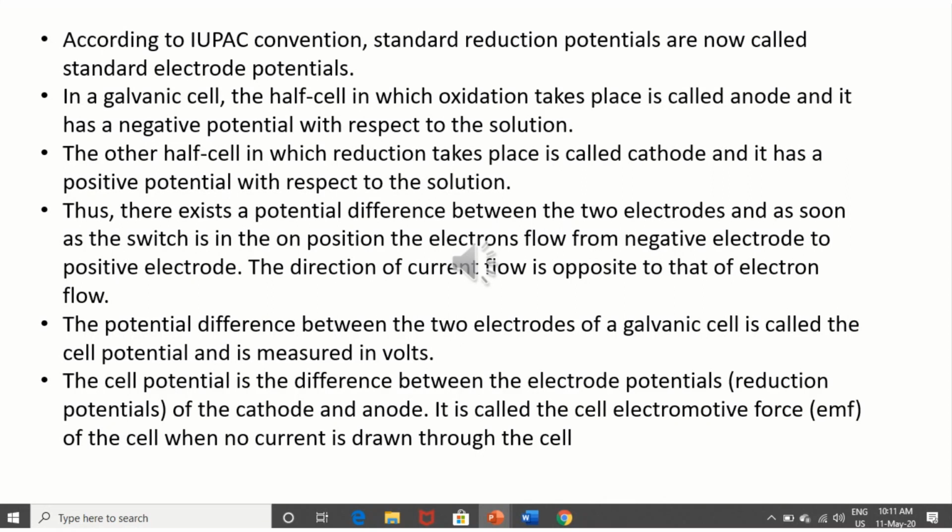The cell potential is the difference between the electrode potentials of the cathode and anode. It is also called cell electromotive force when no current is drawn through the cell. In the current electricity part of your physics, you will study the relation between cell potential and electromotive force. Electromotive force is the potential between the terminals of the electrodes when no current is drawn through the cell. The cell potential is when we use that cell in a circuit.